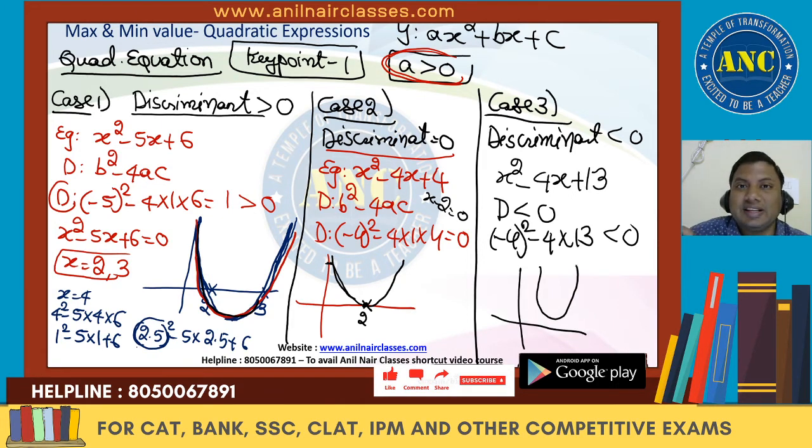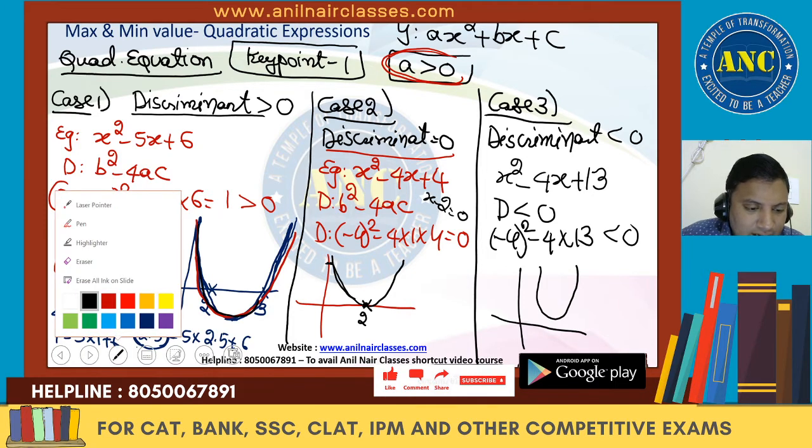These are the three cases for the graph ax square plus bx plus c when a is greater than 0. We discussed that for a quadratic expression a cannot be equivalent to 0. So three cases will come: d greater than 0, d equivalent to 0, and d less than 0. Discriminant equivalent to 0, the graph will touch the axis at 1 point. D greater than 0, the graph will touch the axis at 2 points. D less than 0, the graph will not touch the axis. Extremely important key point.